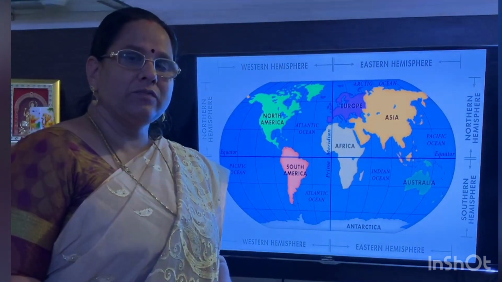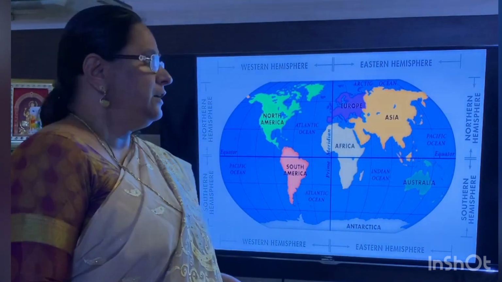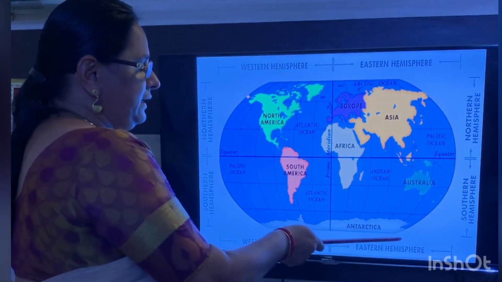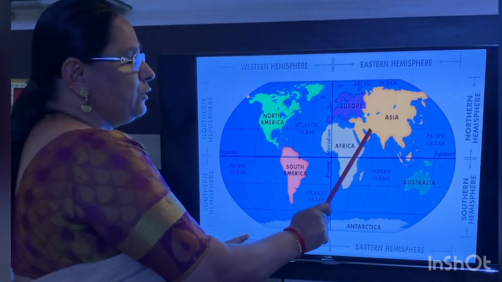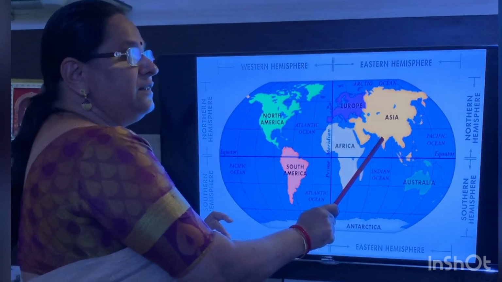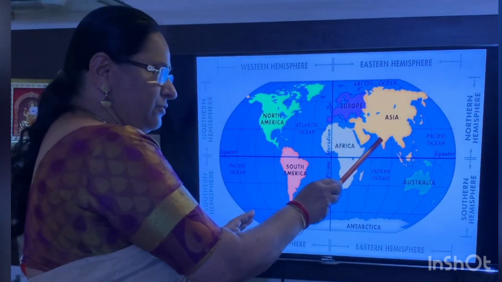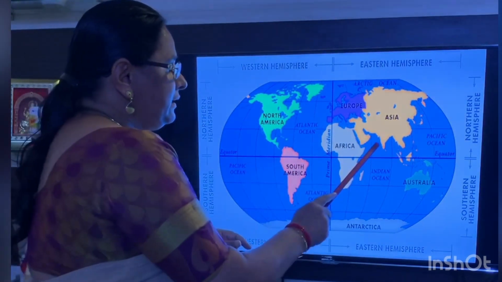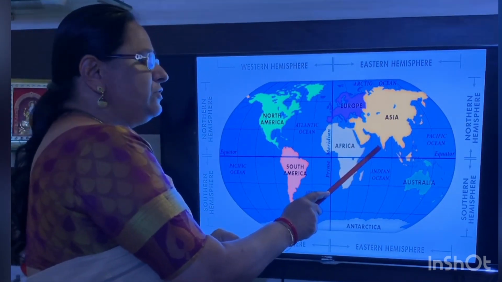Before we learn about the geographical position of India, first we will learn about four hemispheres. Northern Hemisphere, Southern Hemisphere, Eastern Hemisphere, Western Hemisphere. Geographically, India is located in the Northern Hemisphere and at the center of the Eastern Hemisphere. It is situated in Southeast Asia. It is a peninsula.